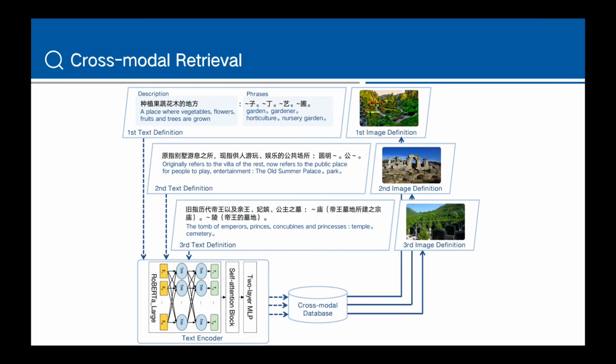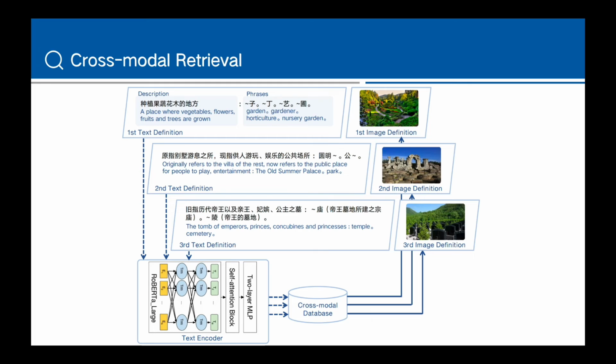In this example, there are 3 commonly used definitions of the character yuan. Each definition could be split into a description and several example phrases. We take the description as well as every single example phrase as query strings.